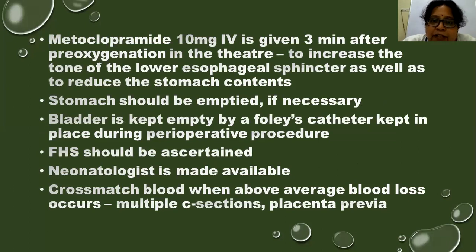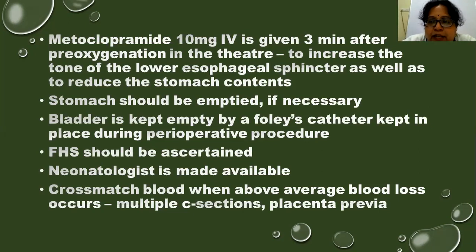It is given intravenously, or we can give it even in the ward and then the patient is shifted. What is the use of giving Zofer? It will increase the tone of the lower esophageal sphincter as well as reduce the stomach contents. And Rantac is given to reduce the acidity of the stomach contents.